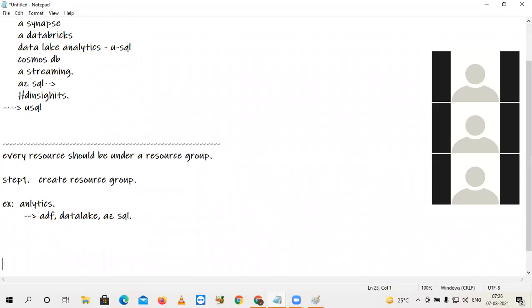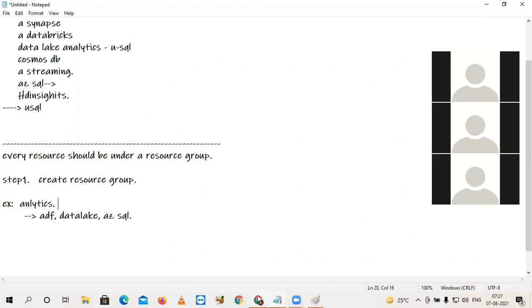What is the advantage of this resource group? Easily I can manage my resources. Easily I can monitor my resources, and I can even optimize my billings also. So before adding any resource, first of all, there should be one component, that is a resource group, and you can give it any name.